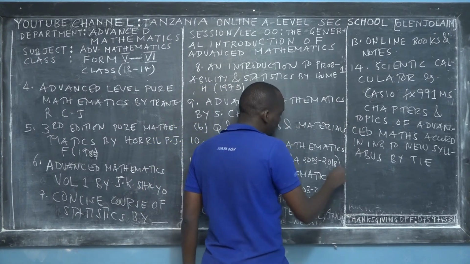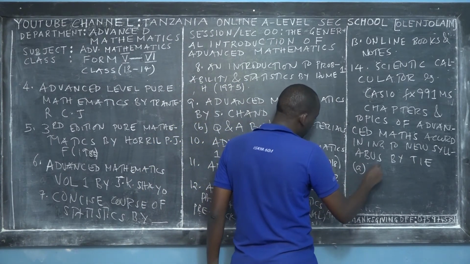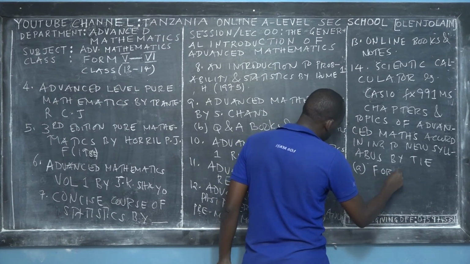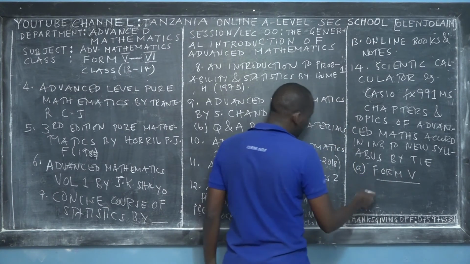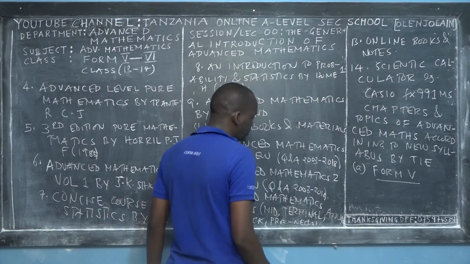In this one, I will have the Form 5 topics, and then I'll mention the topics for Form 6.